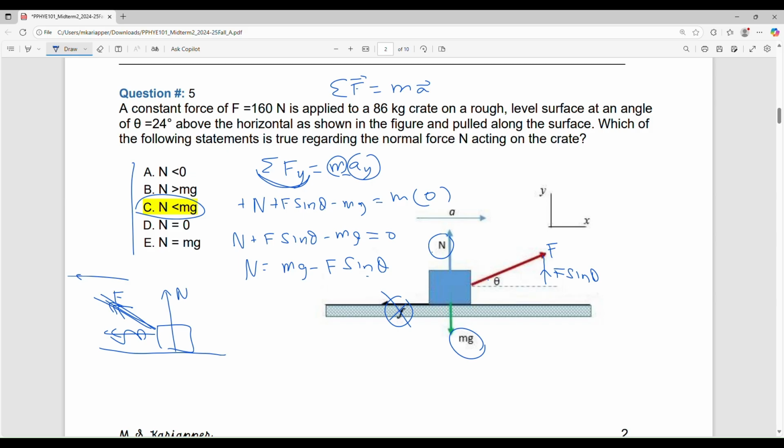N is never 0. No, E is not correct because N is equal to mg minus F sine theta. But suppose you push like this instead of pulling like that. Tell me what will happen. N will be mg plus F sine theta at the end. So if you push something like this, you are pressing the box more on the floor. Obviously N is going to be greater than the weight itself, right? But that's not what we do in this question.